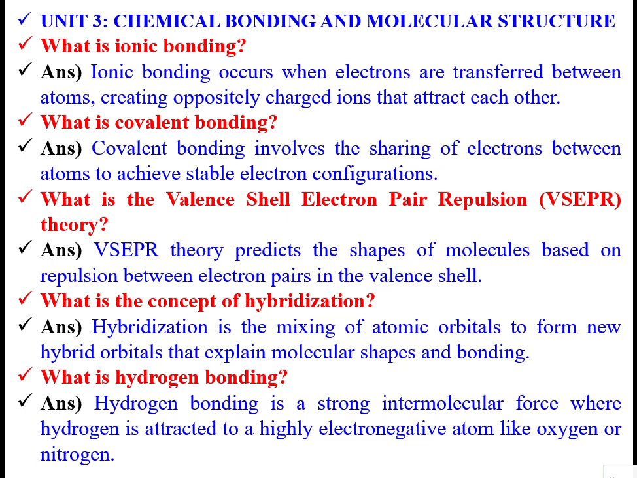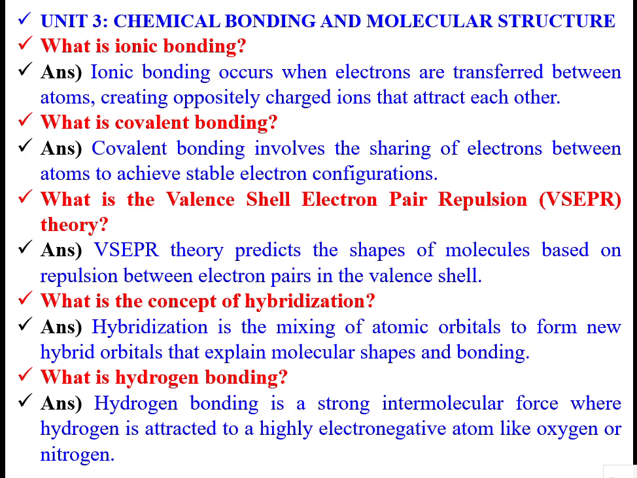Then coming to chemical bonding and molecular structure, the third chapter in physical chemistry. An ionic bond occurs when electrons are transferred between atoms, creating oppositely charged ions that attract each other. Covalent bonding involves the sharing of electrons between atoms.